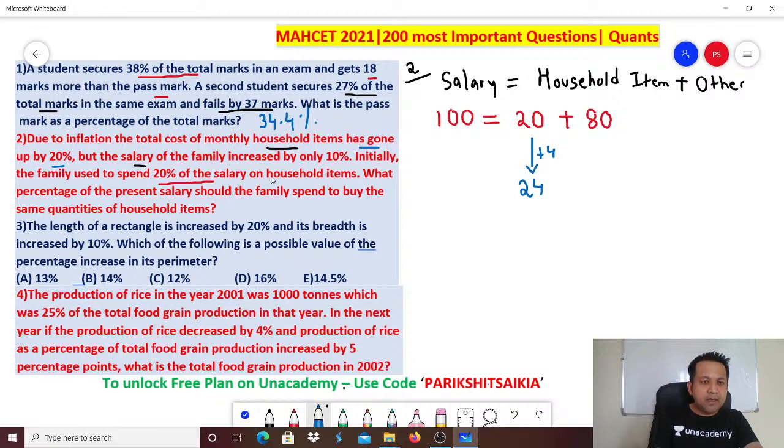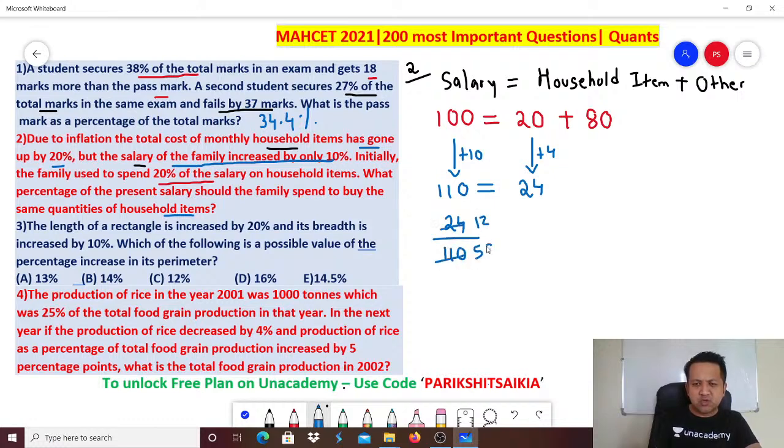But the salary of the family increased by only 10%. So how much is the salary increase? Only 10%, meaning plus 10. So the new salary is 110. Correct? Now what is the question asking? What percentage of the present salary should the family spend to buy the same quantity of household items? So very easy. 24 divided by 110. So 2 12s are, 2 55s are. So 12 by 55 will be your answer. Please calculate how much will that be. 12 divided by 55 comes out to be 21.82%.